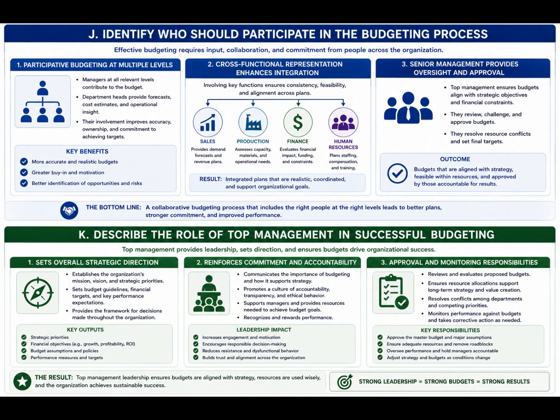Management must communicate the importance of budgeting and support ethical practices. Active involvement demonstrates organizational priority. Approval and monitoring responsibilities rest with top management. They evaluate proposed budgets, resolve conflicts, and ensure resource allocations align with long-term strategy.